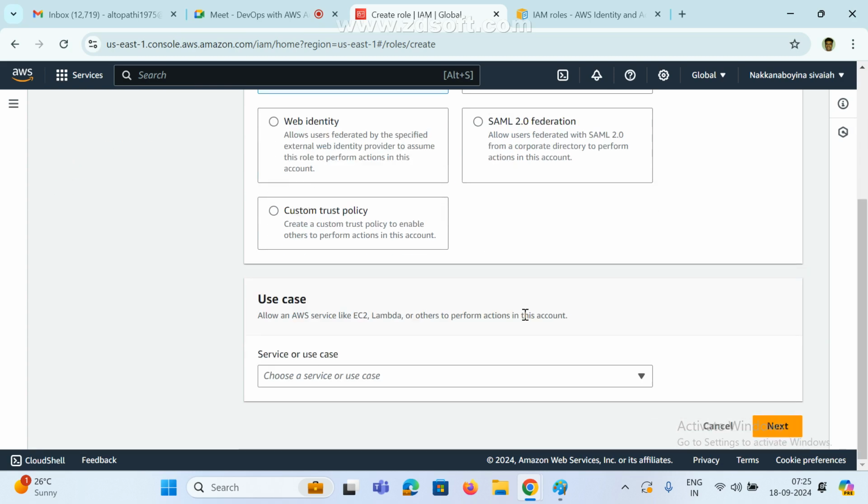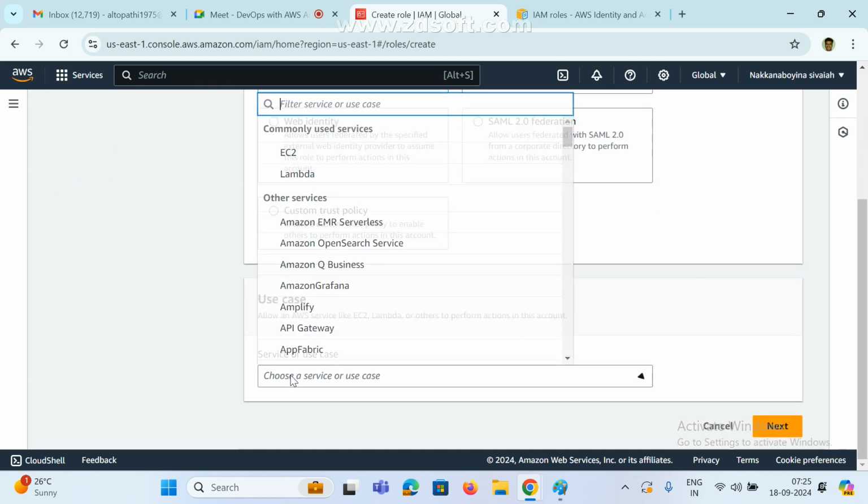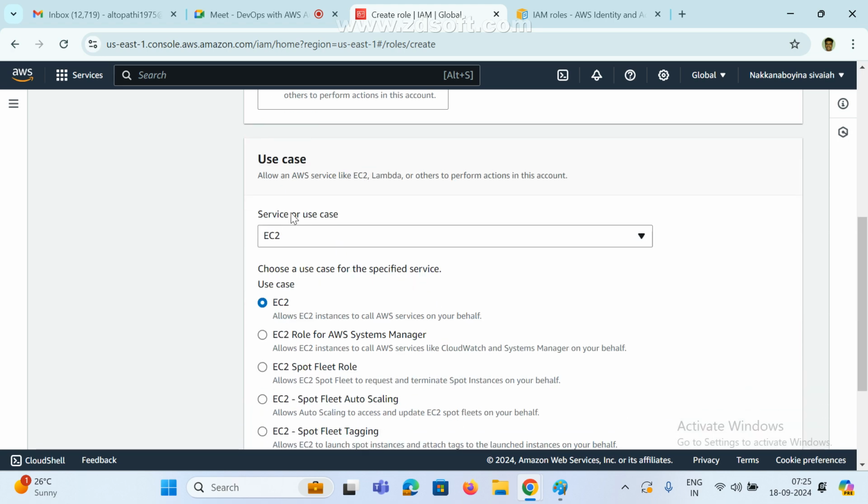Click on AWS service, and then the use case. Which use case do I want to give, right? I want to connect EC2, or I want to connect my Lambda. See here, commonly used services. For example, I select EC2.